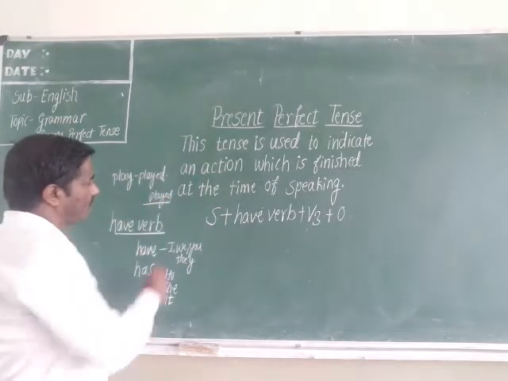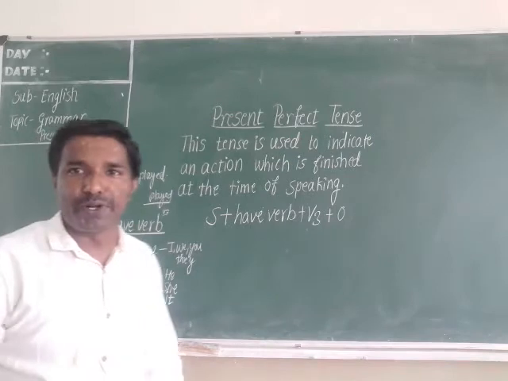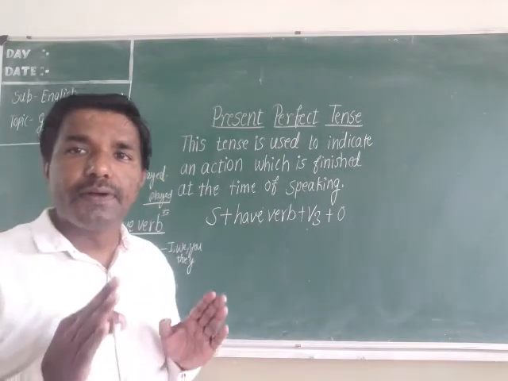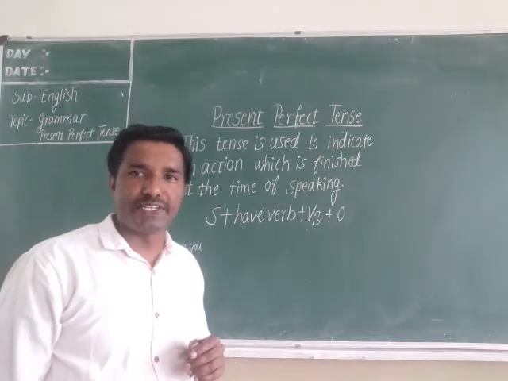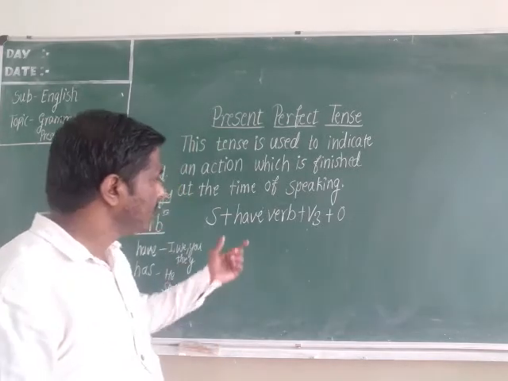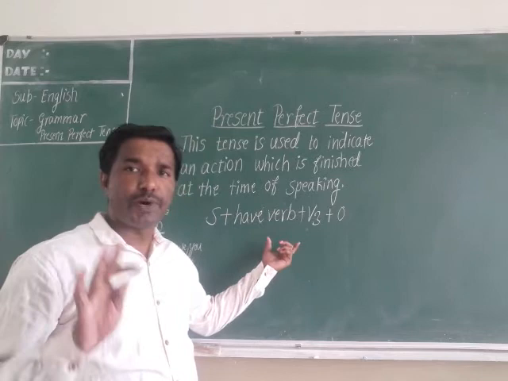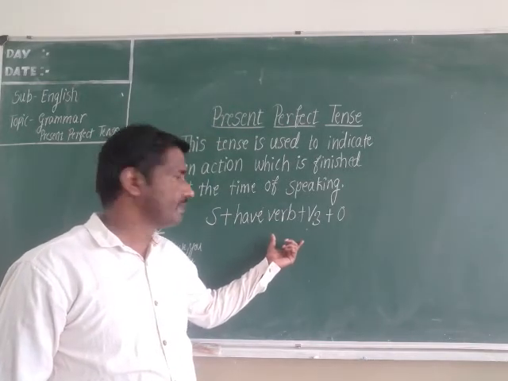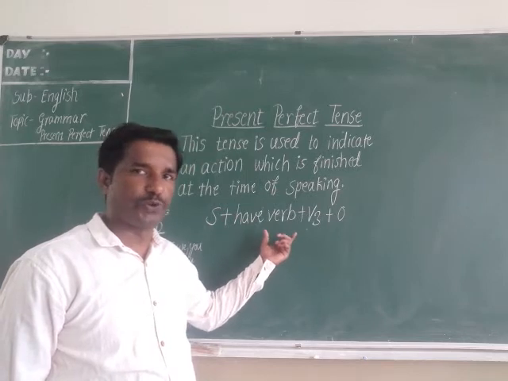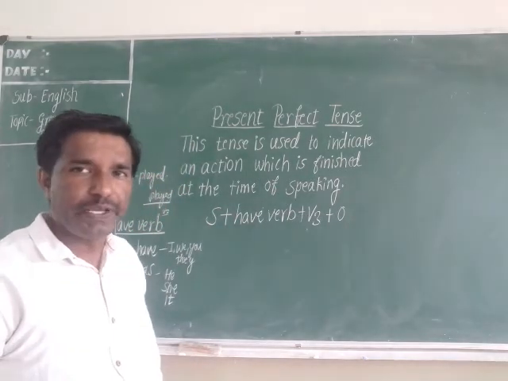This third form of the verb is called V3 form of the verb, or we can call it past participle form. It is compulsory. In all the perfect tenses you have to use V3 form of the verb.